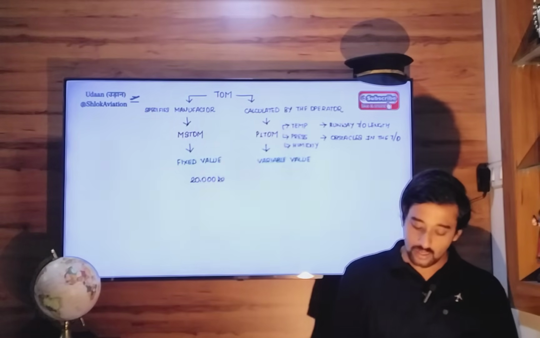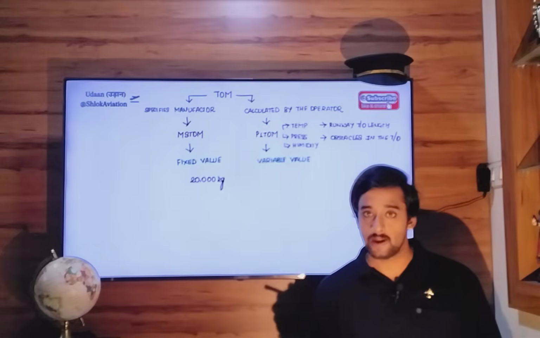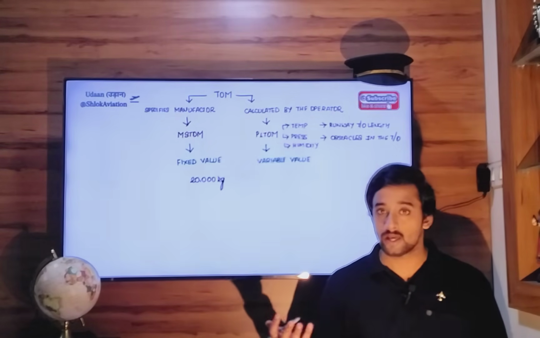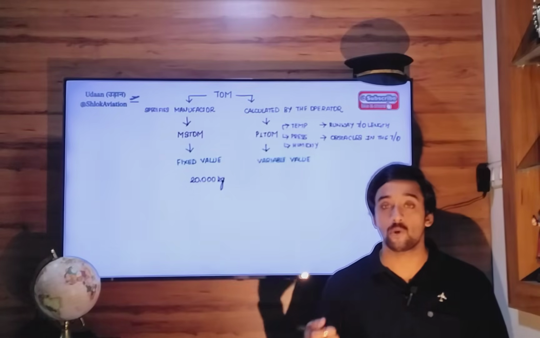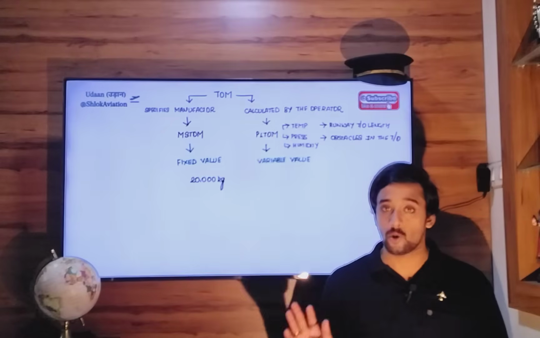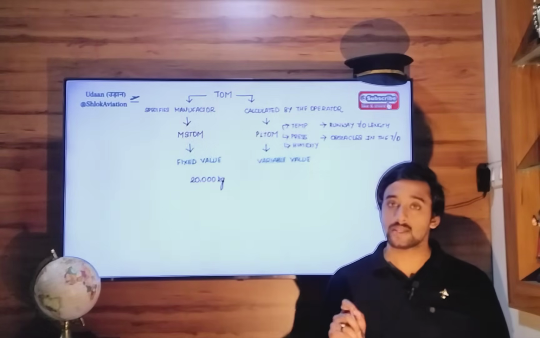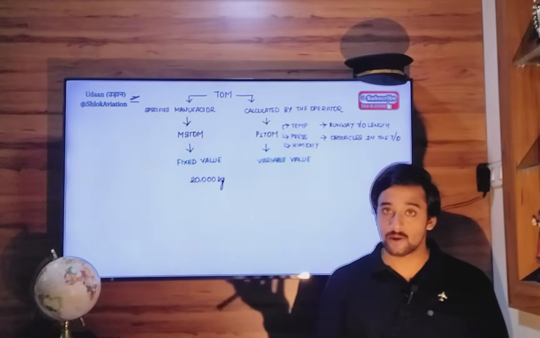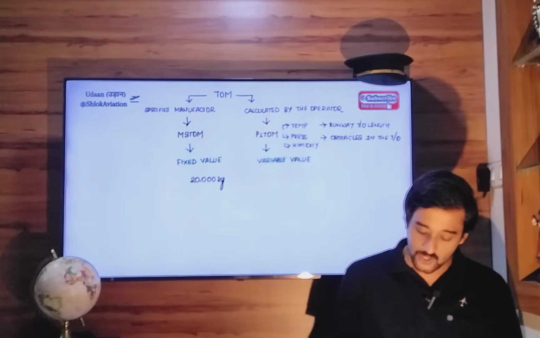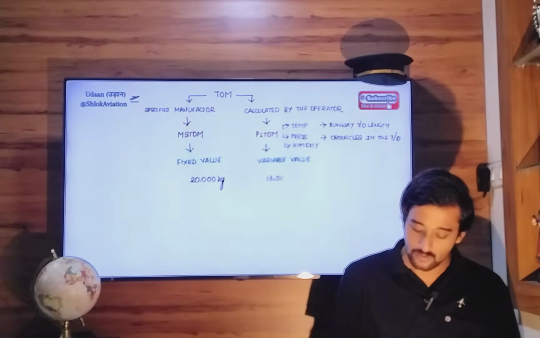and the takeoff mass that you have calculated, according to your predictions, forecasts, weather reports, the airport environment, taking into account all these variables, all these important factors, the takeoff mass that you think is safe to take off with, is 15,000 kg.